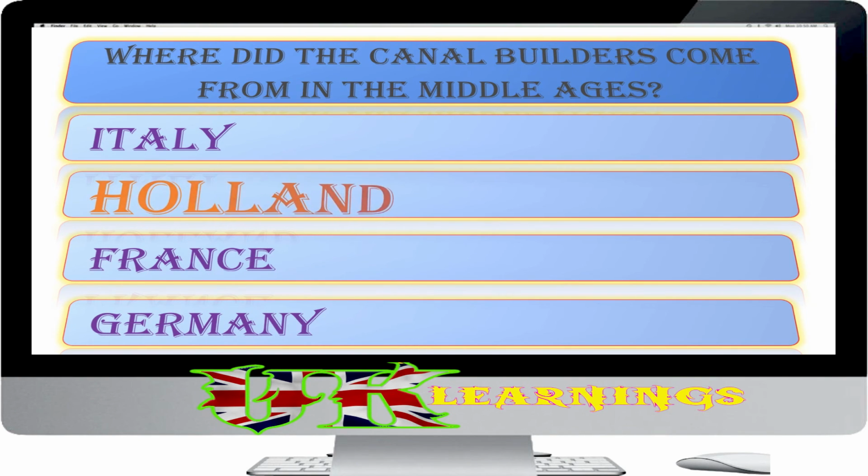People came to England from abroad to trade and also to work. Many had special skills, such as weavers from France, engineers from Germany, glass manufacturers from Italy and canal builders from Holland.